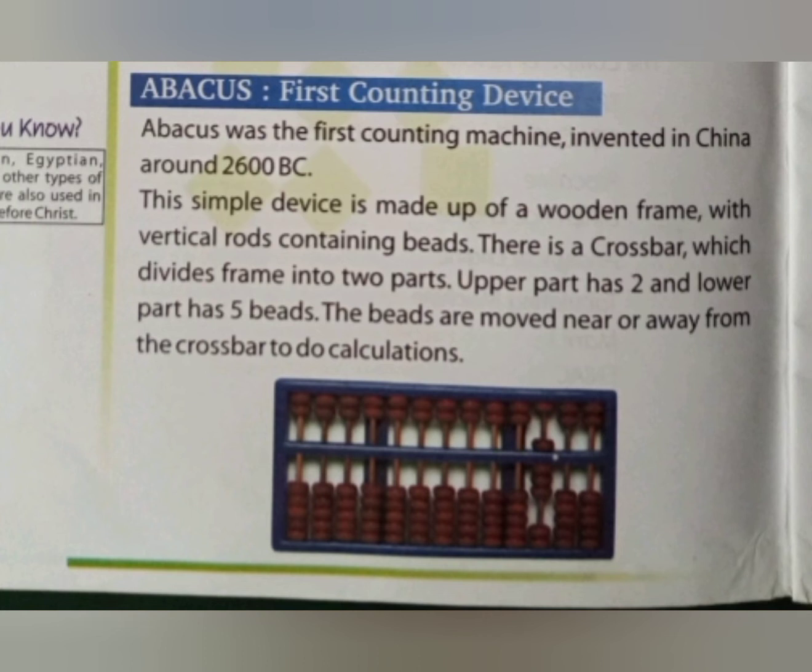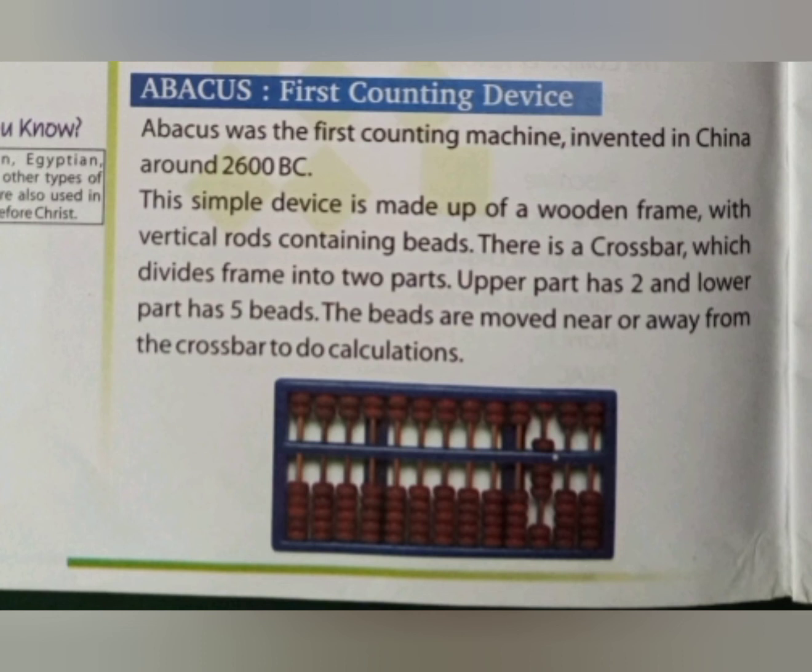The simple device is made up of a wooden frame with vertical rods and counting beads. There is a crossbar which divides the frame into two parts. The upper part has 2 and the lower part has 5 beads. The beads are moved near or away from the crossbar to do calculation. It is the first counting machine device.